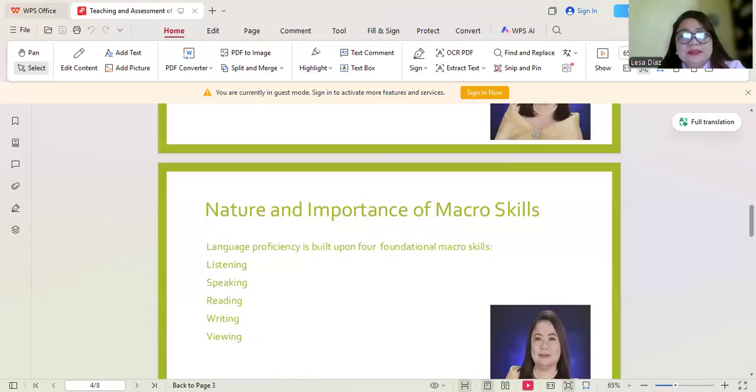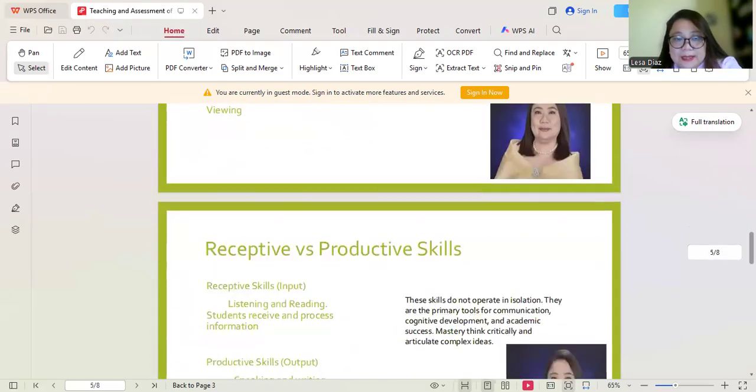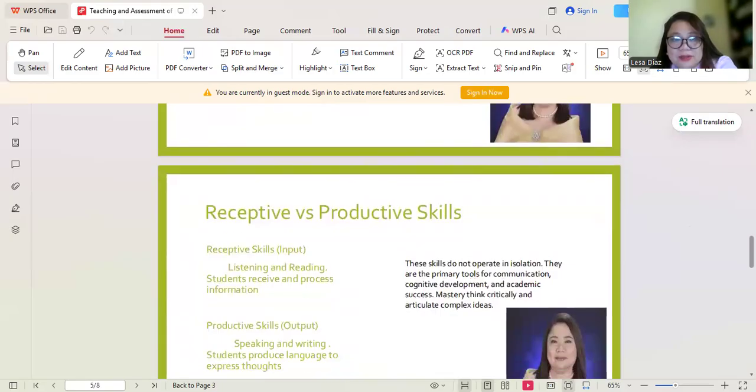The nature of macro skills can be understood through two primary classifications. Let's move on to the next slide. Here we have the receptive versus productive skills. Receptive skills are considered the input.